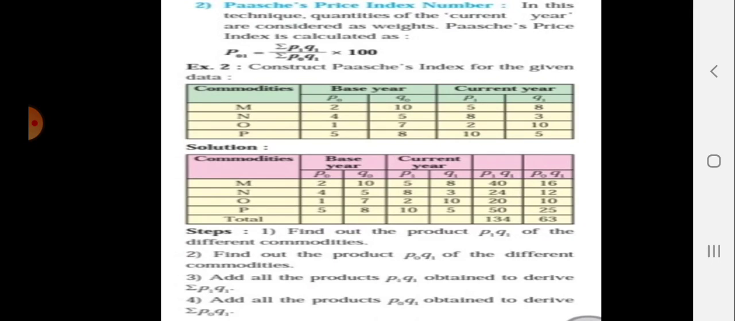So what is the difference between the Pasche and the last year's index number? I repeat that sentence again. The last year's method cannot use the current year quantity, but the Pasche price index number will use the current year quantity, and it avoids the base year quantity. That is the difference between the Pasche price index number and the last year's price index number.